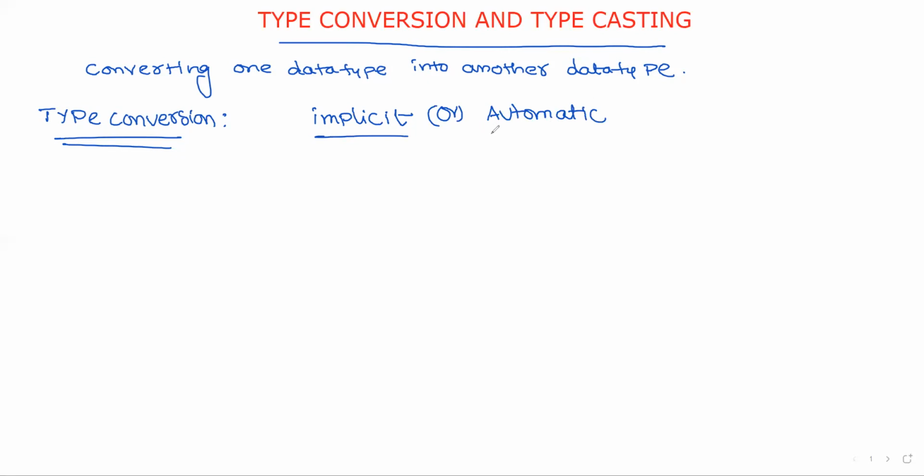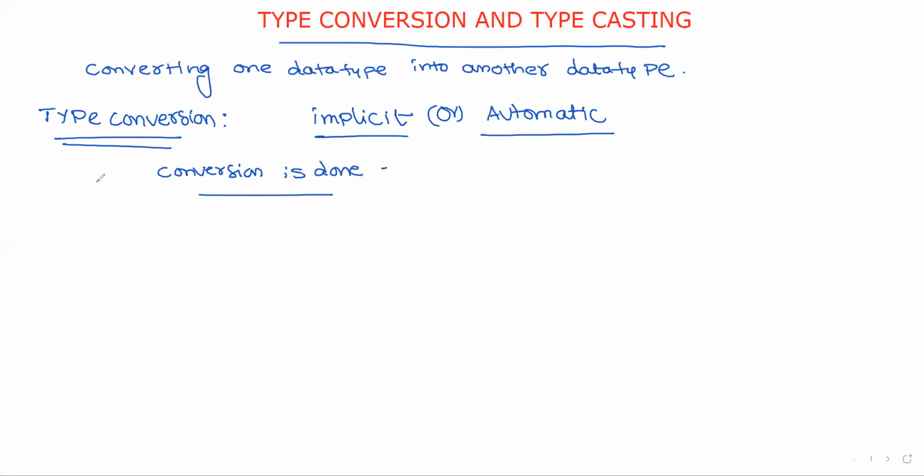Whether it is called implicit conversion or automatic conversion, the name itself specifies that the conversion is done automatically, that is without any user intervention. The conversion is done automatically, so no need to perform any task by the user. Only the compiler can convert. Only the compiler performs the conversion process.